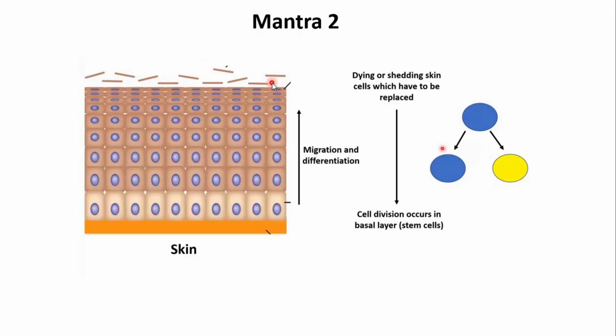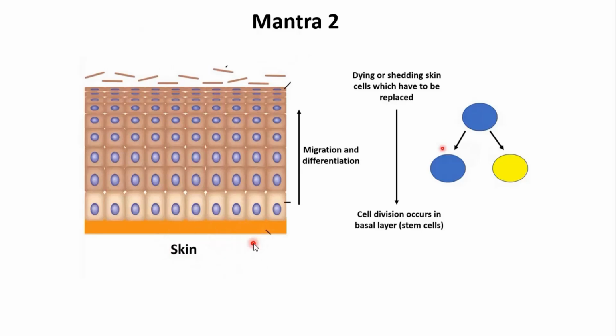This loss of cells is going to be a signal for the stem cells present in the basal layer of the skin. These stem cells will divide, differentiate, migrate, and ultimately convert into differentiated skin cells. So at one end we have death of cells, and on the second end we have regeneration of cells.